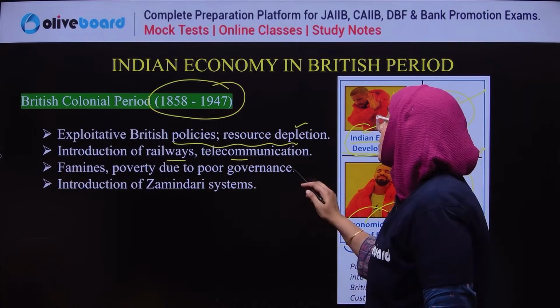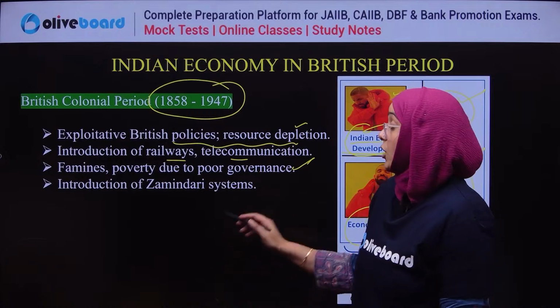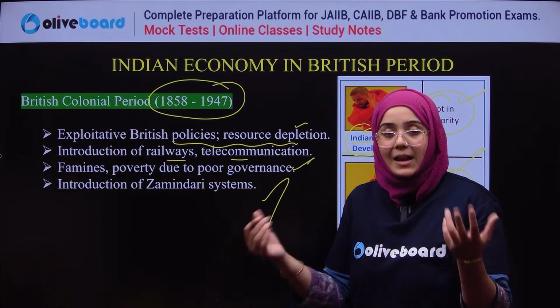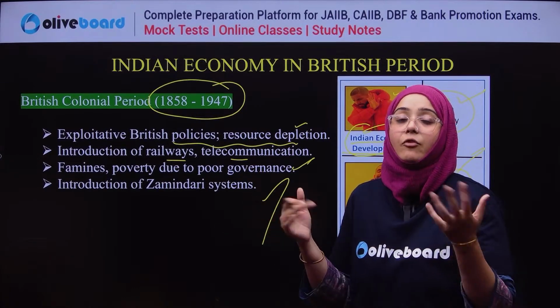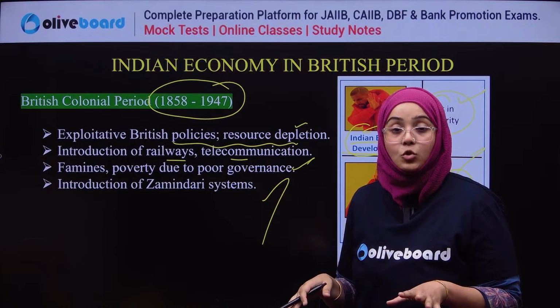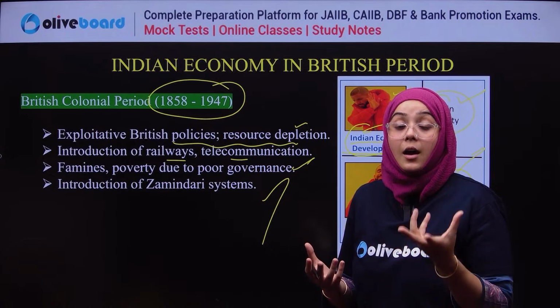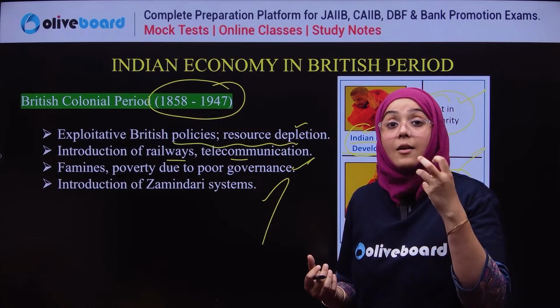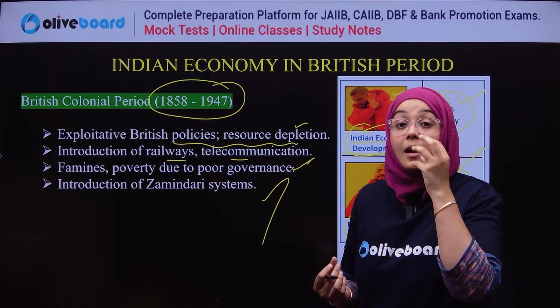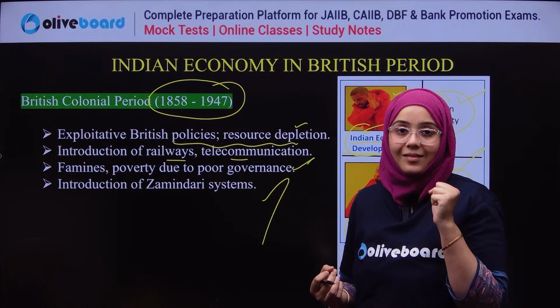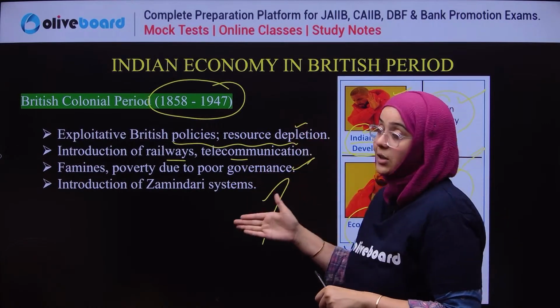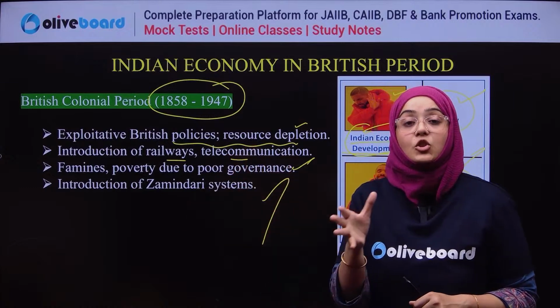Else, there were famines and poverty due to poor governance, and the introduction of the zamindari system. They grabbed the lands of different peasants and different persons in their way to collect what? To collect the money from the peasants. So these were the features during the British colonial period.